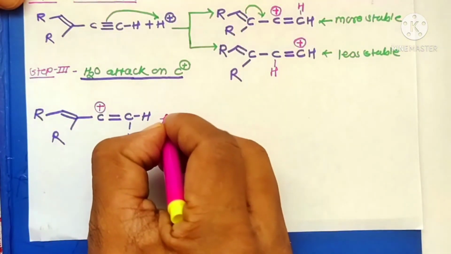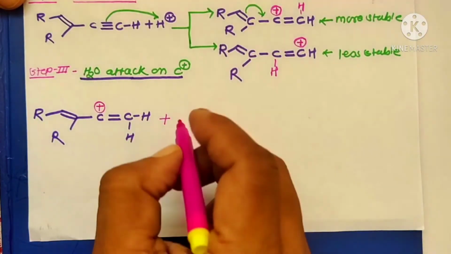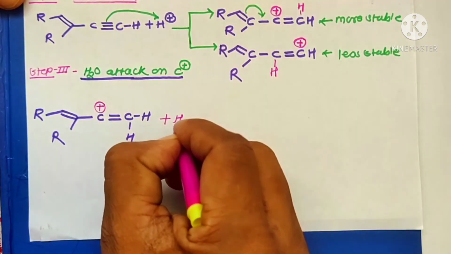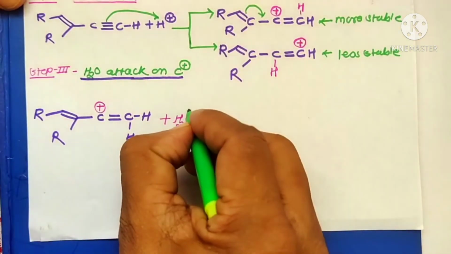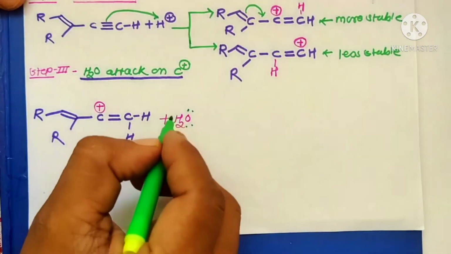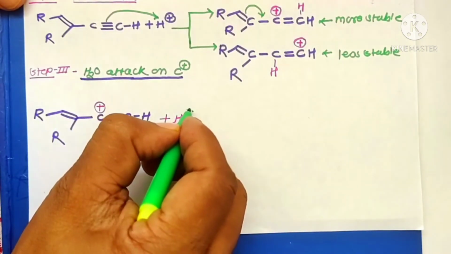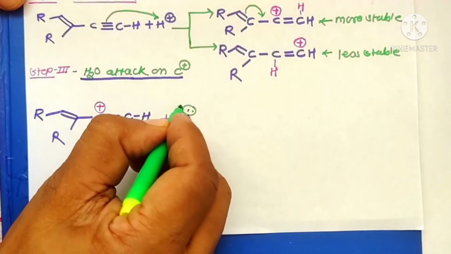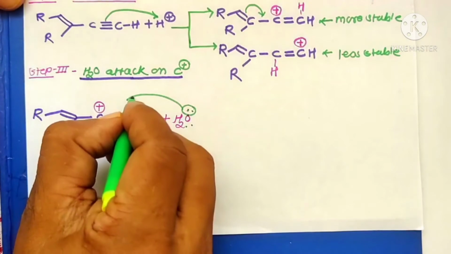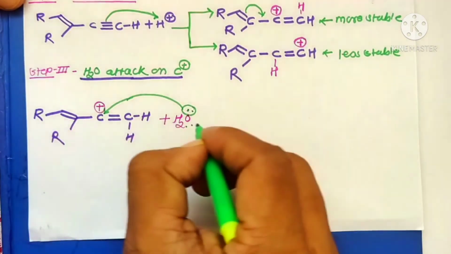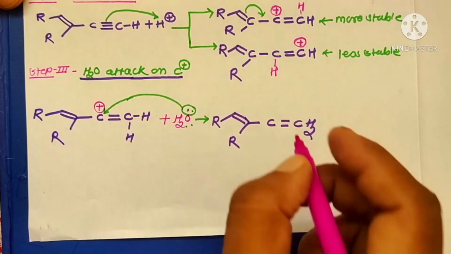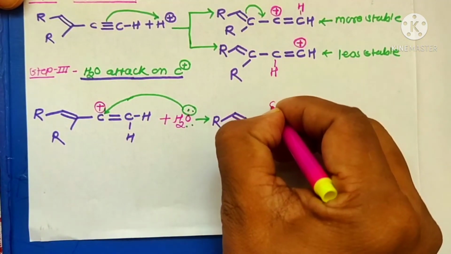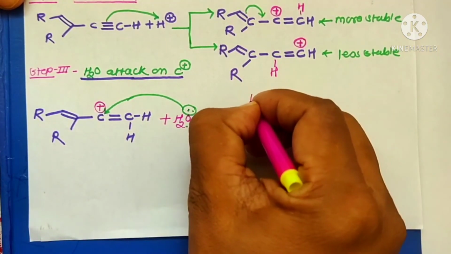Here this carbocation reacts in the presence of water molecules. In a water molecule, the oxygen contains two non-bonded pairs of electrons. They act as electron donors toward the electron deficient carbocation to form the newly bonded group, OH2 plus.